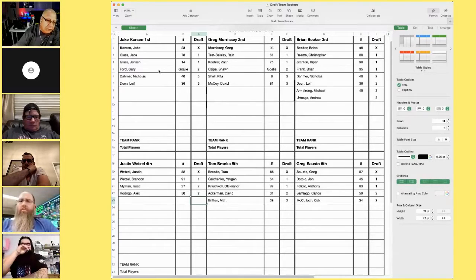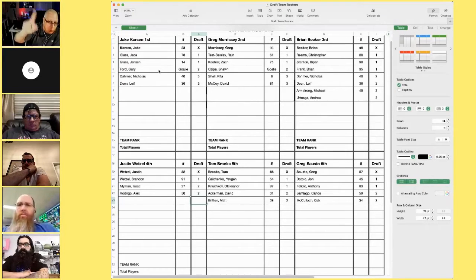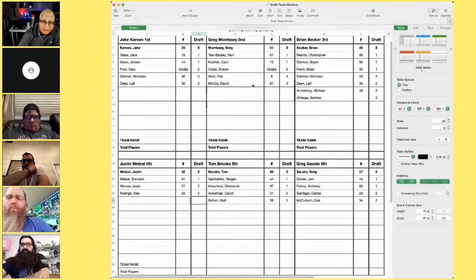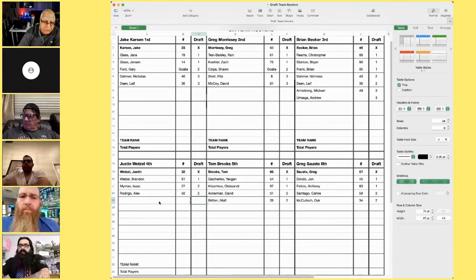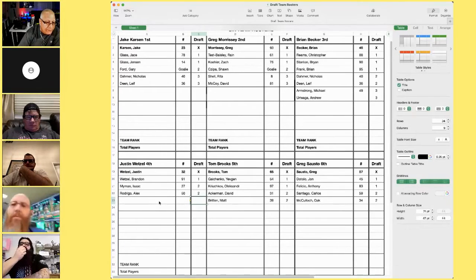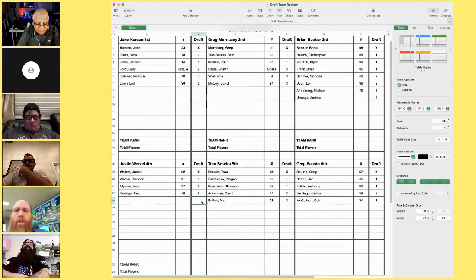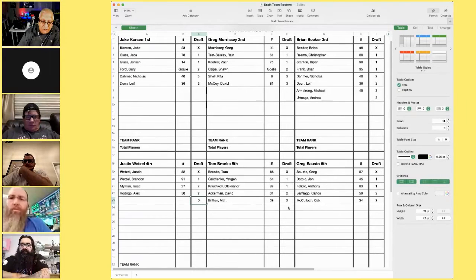But now it went 1 through 6, 6 through 1. Now it's going to go back 1 through 6. So Jake picks a group. Greg picks a group. Brian picks another group. When it reaches Justin, all the groups have been picked. So now Justin could pick an individual player. All right, so he picks an individual player. Tom picks an individual player. Craig picks an individual player.